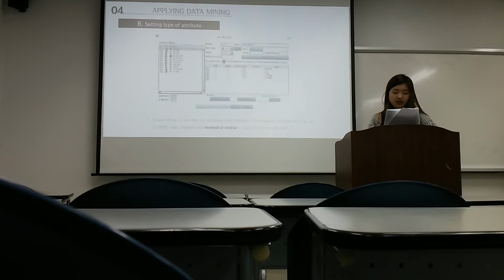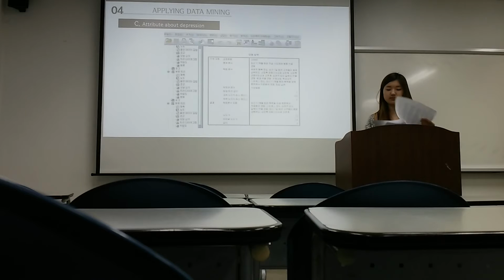It was set up in line with our object data attributes. The measure attributes that are set in SPSS were changed into nominal or ordinal in order to suit our purpose. This is where we divide the attributes into independent and dependent variables.